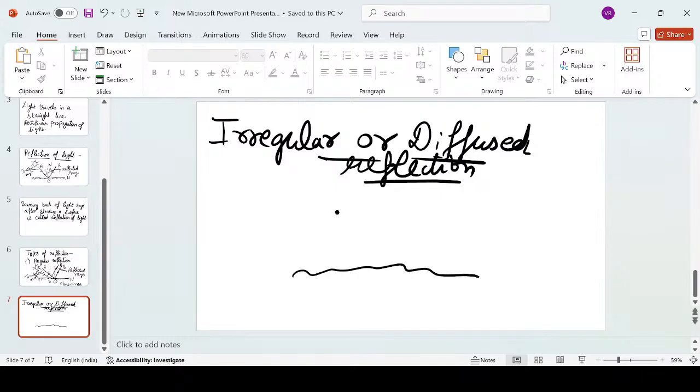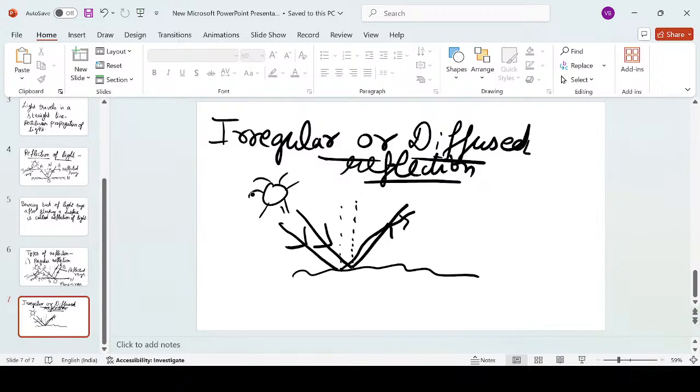This is an uneven surface. Light rays are coming at this point. Let's draw a normal. Then it is reflected like this. Another light ray is coming, which is also parallel. But when it is reflected, it goes somewhere like this. It gets intersected with the previous one. So from the surface, two reflected light rays are coming.